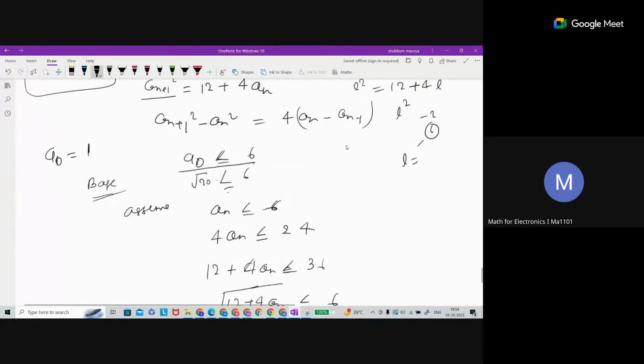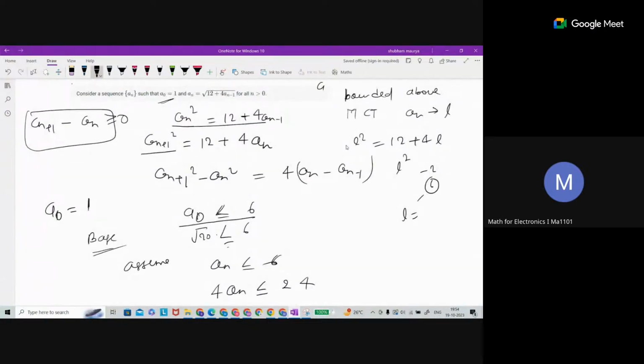So if you are not getting how to prove that a sequence is bounded above, by this way you can. If it is bounded, so assume that it is bounded, then MCT can apply, then you can find the limit. That's why the increasing is more important.